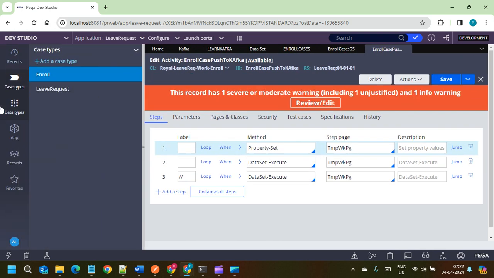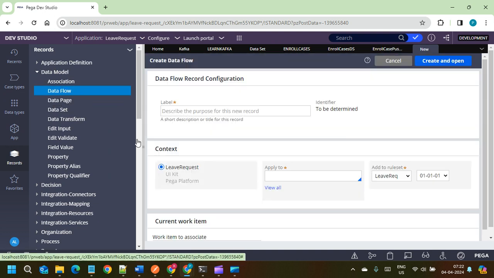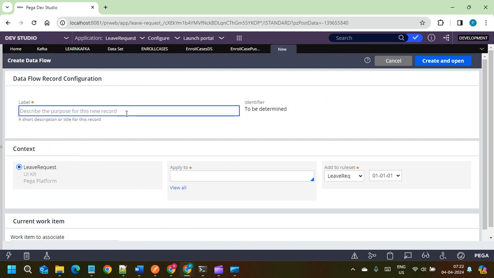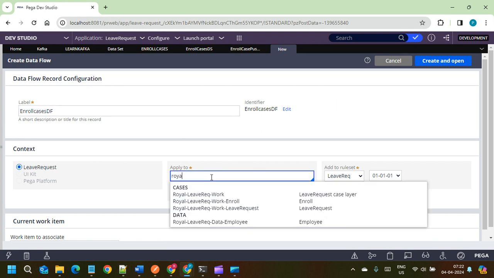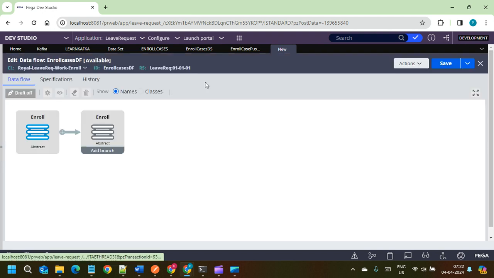Data flows are records in the data model. We have the data flow. Let's create one data flow. A data flow is similar to our normal flow. Enroll cases DF, something I'm giving like this. I'll take the same class. That is created. So this is the data flow. Initially, whenever we create the data flow, it will look like this.